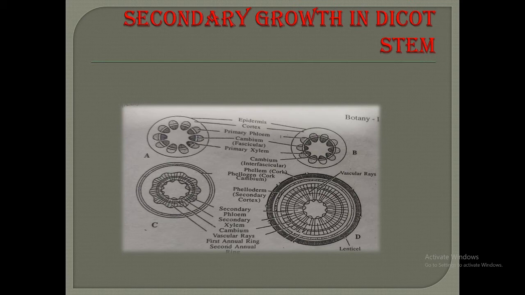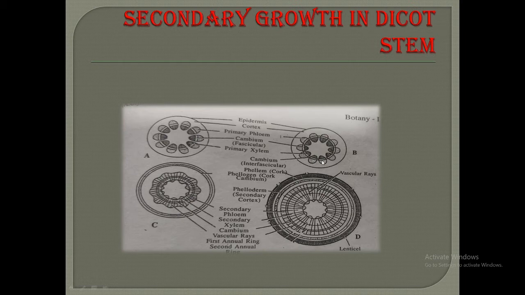It is called the interfascicular cambium, that is the cambium in between the two vascular bundles. Interfascicular cambium means the cambium ring present in between two vascular bundles.